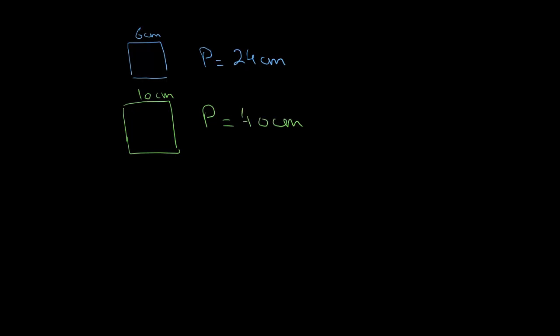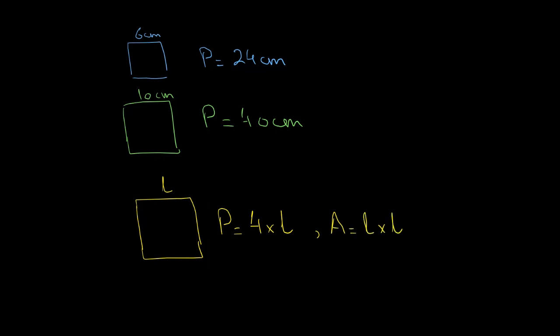So this is representing a very general fact, which is, you can generalize all of that into a very simple, clear fact that if you have a square which has side L, then the perimeter is equal to 4 times L. And that's a very general way of writing the perimeter. The same thing you can do with area. For area, you can write it's just equal to L into L, right? That would be a very reasonable way of writing this.